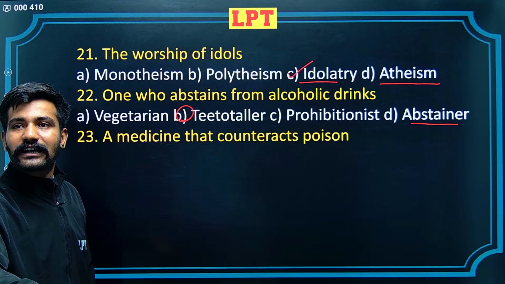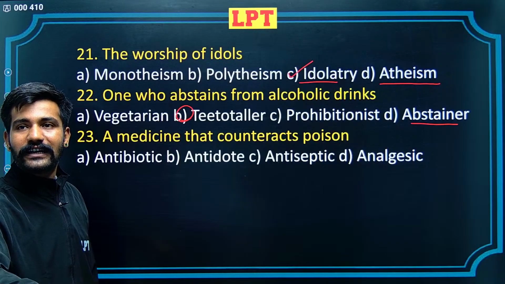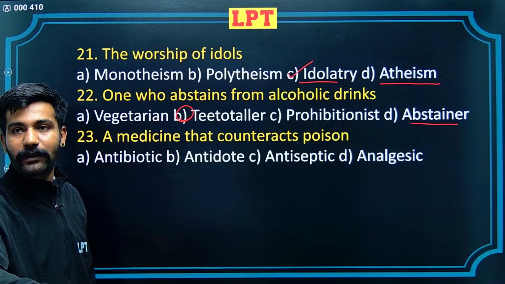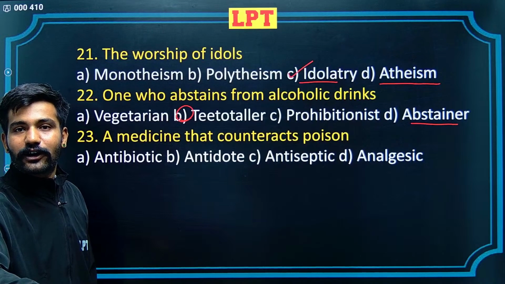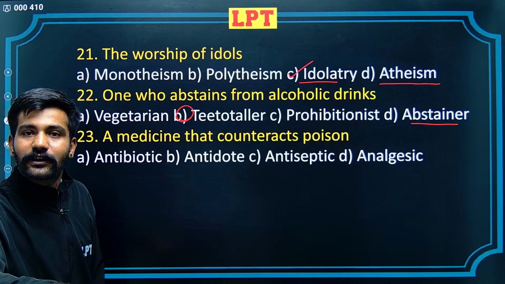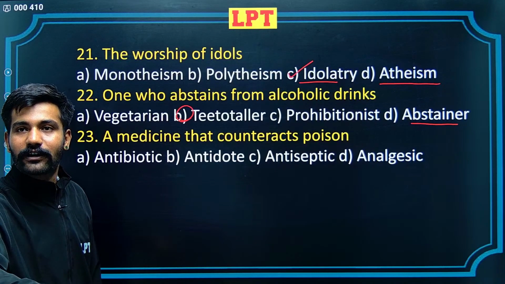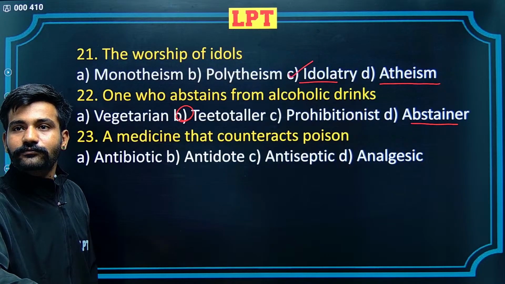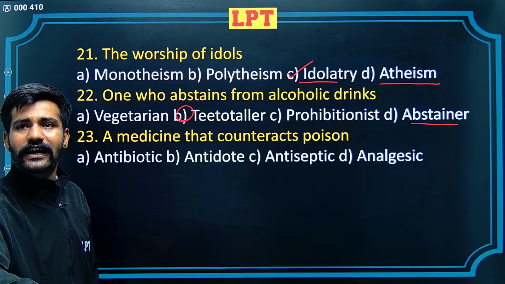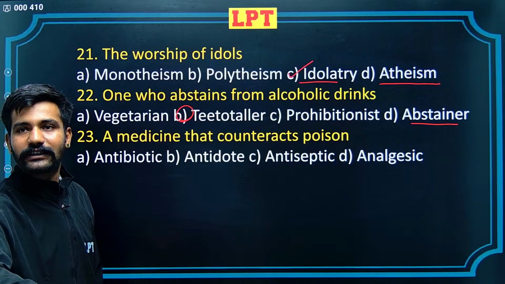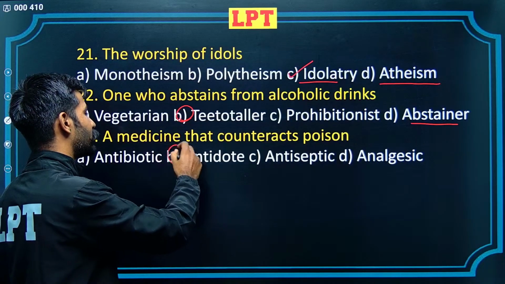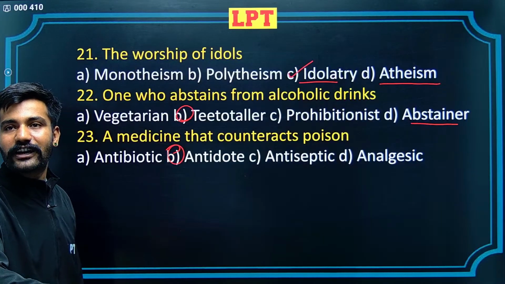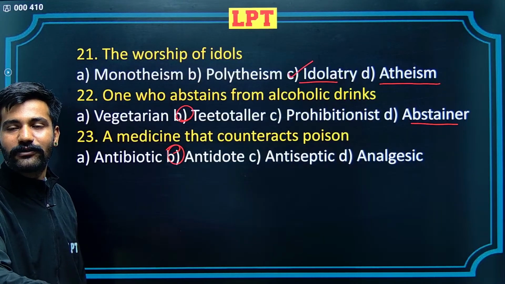A medicine that counteracts poison. Okay, antibiotic, antidote, antiseptic, analgesic. Analgesic, something that relieves pain. Antiseptic, okay, it was for question 2. Okay, alright, I got it. 21st, I got it. Antiseptic, antidote and antibiotic. Antibiotic would deal with bacteria. Antidote is the correct alternative here. Poison and venom, venom and antidote. The antidote of venom is made out of venom. You might have heard about this.